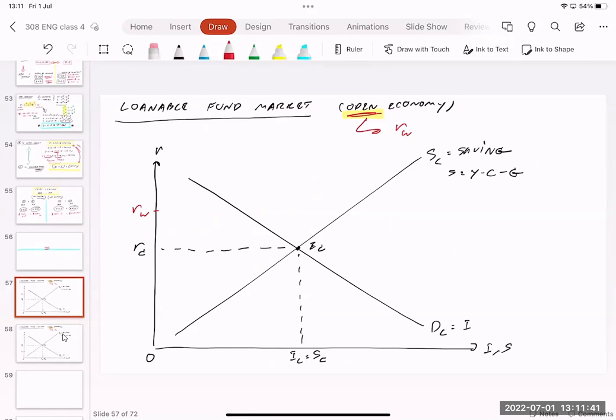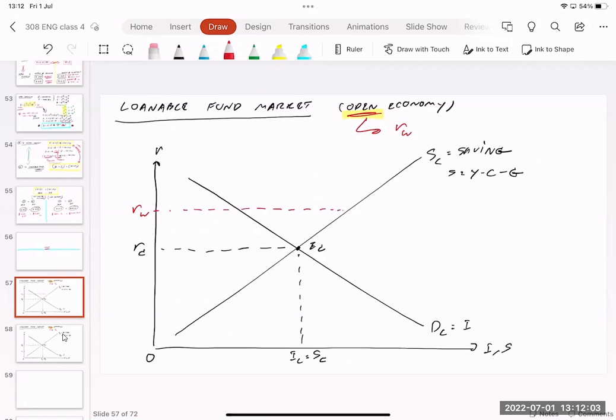For the first case, if the real interest rate of the world is higher, when you open your economy, you need to follow the real interest rate of the world, RW. You can easily dot the line like this, and then you can see that because the real interest rate is higher, when you open your country, you follow RW, which is higher.